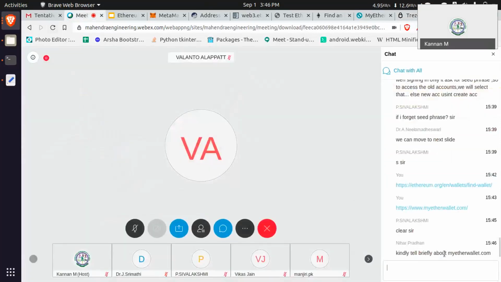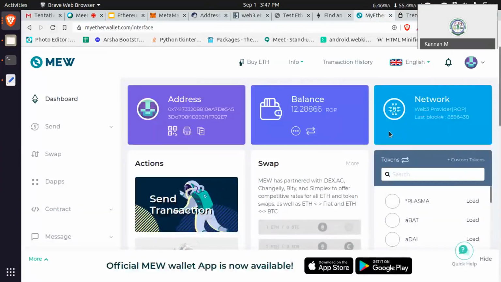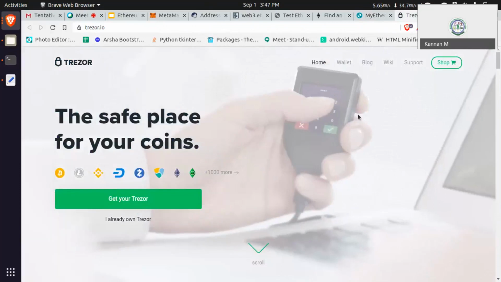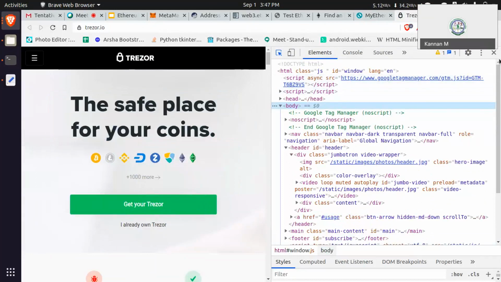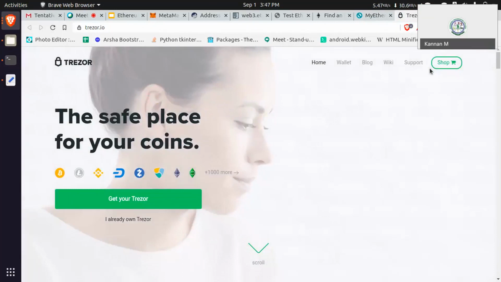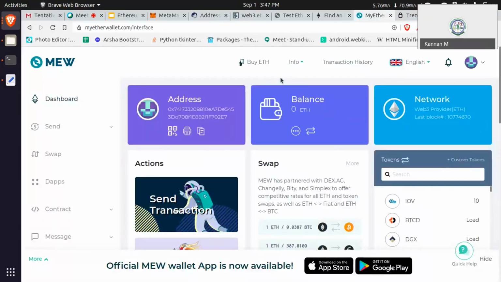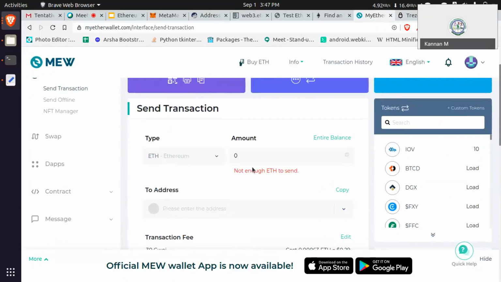Kindly brief about my Ether wallet. Yeah, sure. It's understood how the web page calling the MetaMask will happen. How the backend JavaScript happens, I explained. And then my Ether wallet, the same thing. I imported all that address, and then I can do transfer, send transaction. How much Ethereum? Like 1 Ethereum. Entering 1 Ethereum.